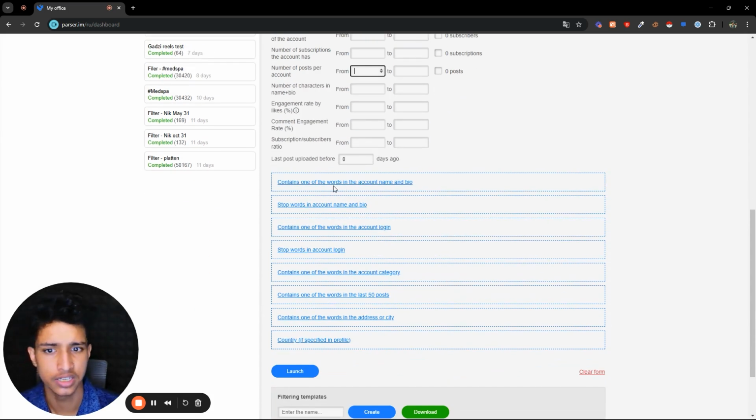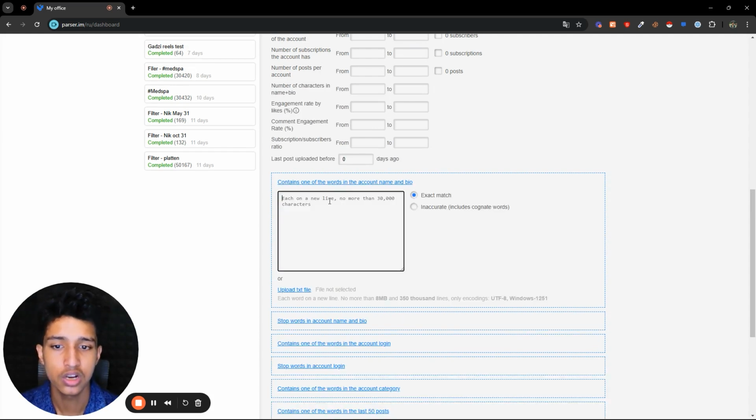And the last thing is that there is contains one of the words in the account name and bio. You can put certain words that would help you identify that this is actually a good lead. For example, if I want to find most of the people that are running a marketing agency, I would probably write something like SMMA, or I would write digital marketing or marketing, and I would put these keywords.